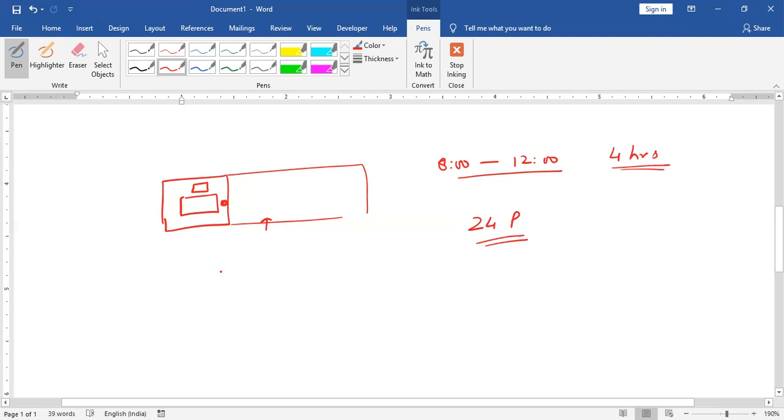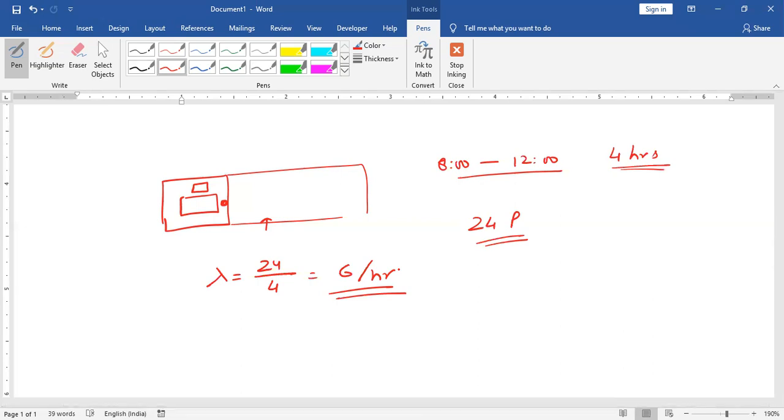So what is arrival rate? We can say arrival rate is 24 by 4, that is 6 patients per hour. That is the arrival rate. Similarly, we can think about a bank, post office, or ATM.